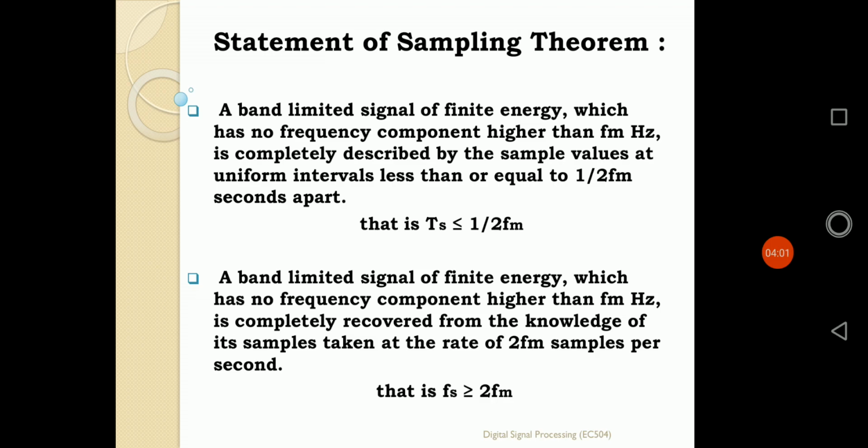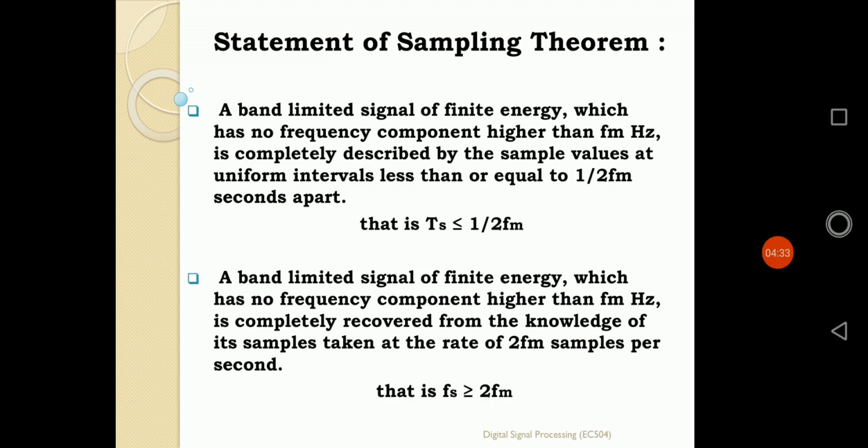If I take the reciprocal of that gap, 1 by Ts, it gives a value in Hz, that is the frequency, the sampling rate. So there are two fixations: one for the sampling interval, and another, the reciprocal of the sampling interval, the sampling rate. According to whether it is in the time domain or the frequency domain, we have to fix those values.